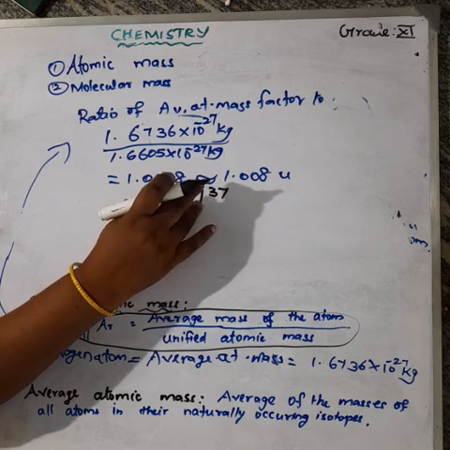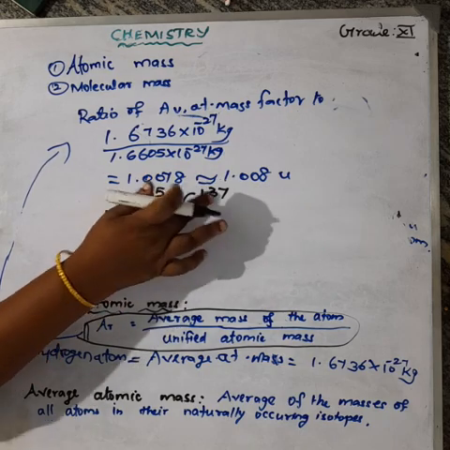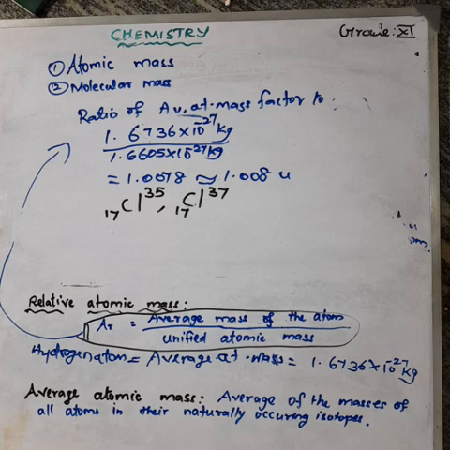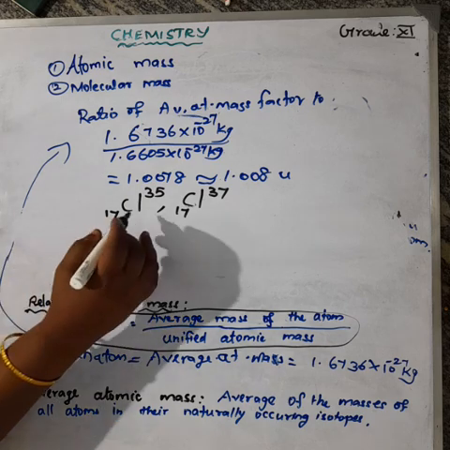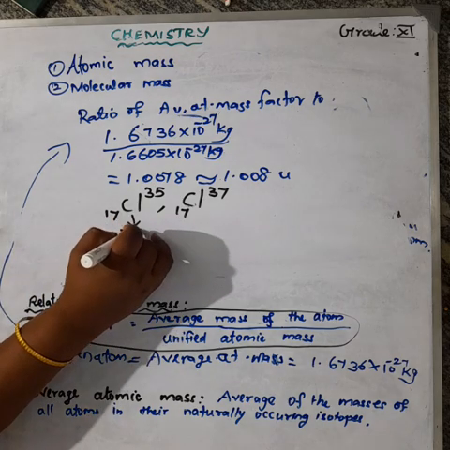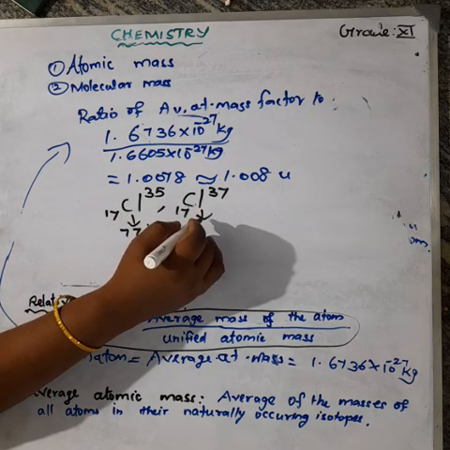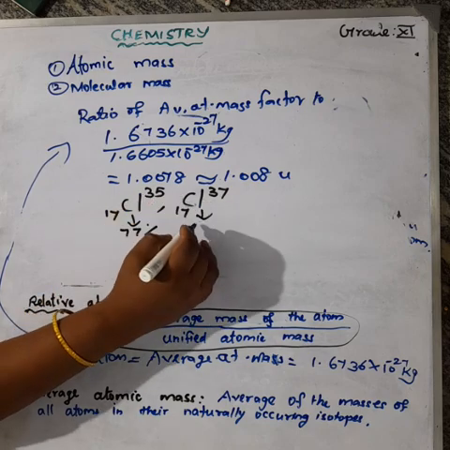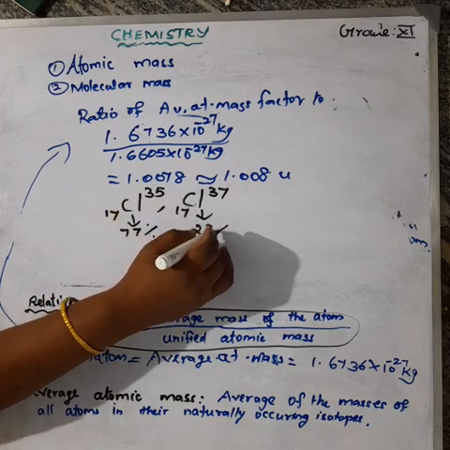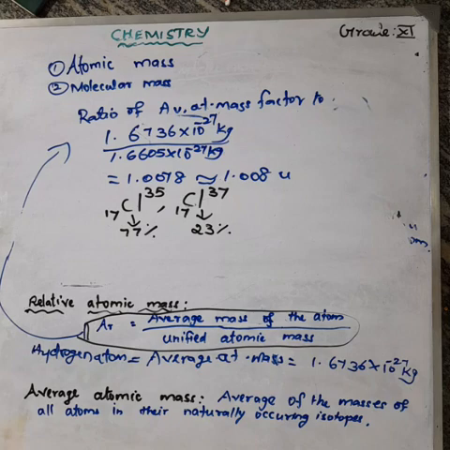Chlorine has atomic number 17, with mass number 35 for one isotope and, for another isotope, atomic number 17 and mass number 37. In which ratio are they present in the earth's crust? Chlorine-35 is 77% present in the earth's crust, and chlorine-37 is 23% present in the earth's crust.